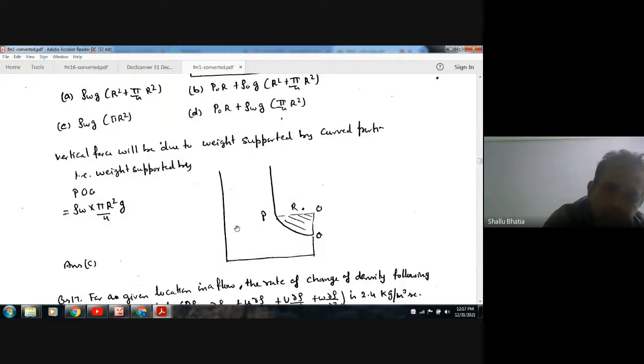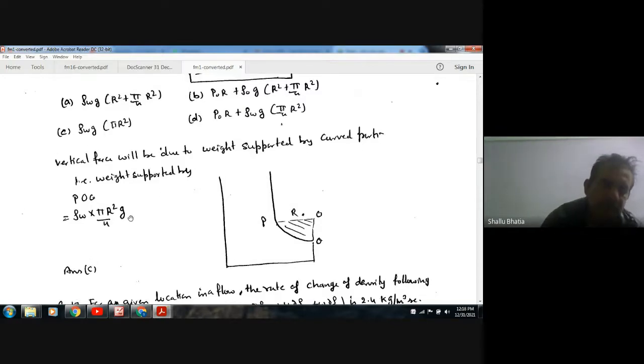Supposing the dimension perpendicular to the paper is 1, the volume is pi r square by 4 into 1. Multiplying by g and rho w gives the weight of the water supported by this portion, so that is the vertical force. The answer is C.